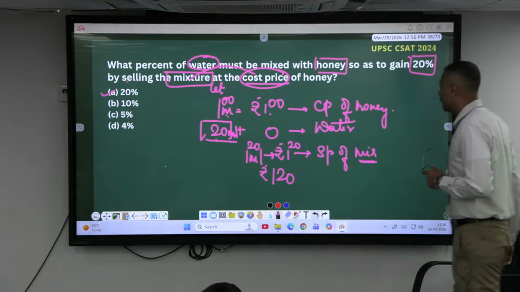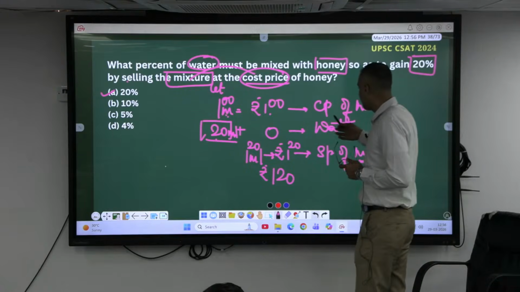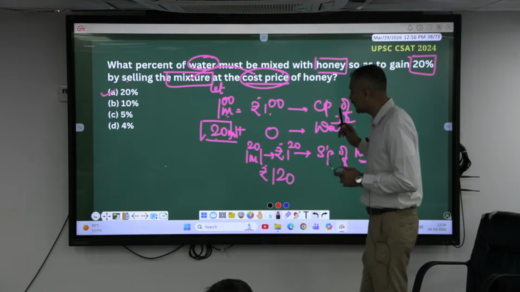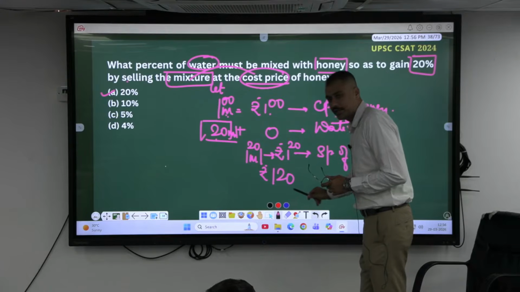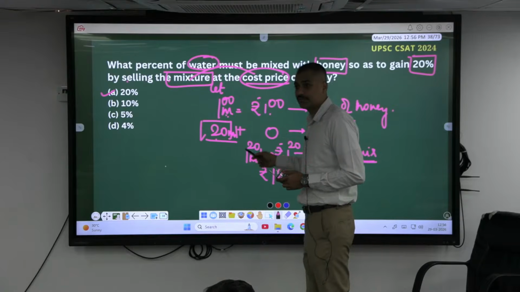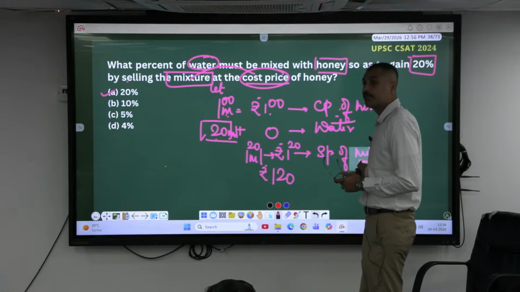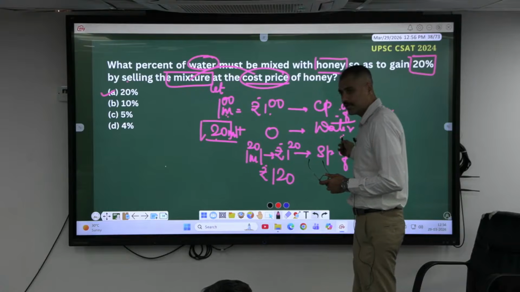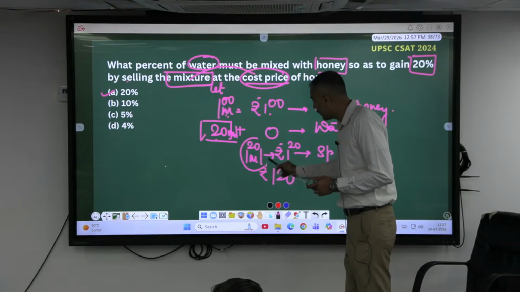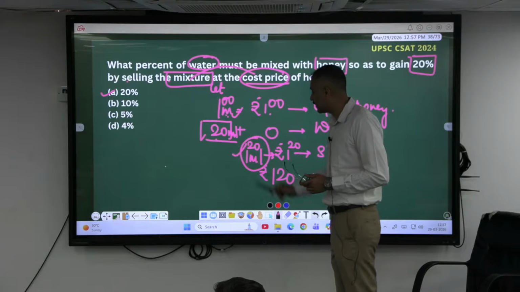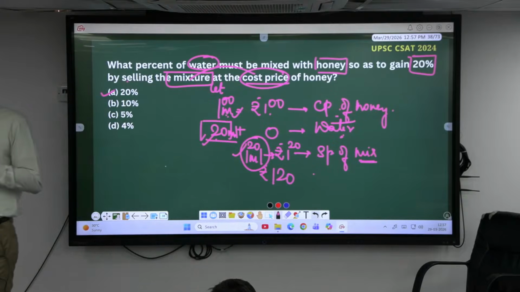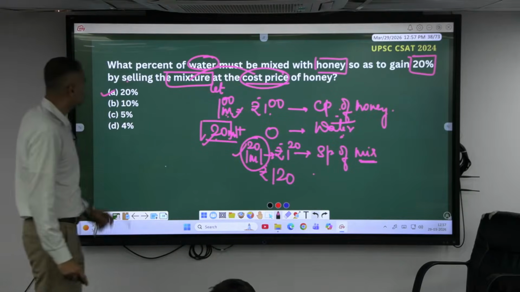So I'll consider 1 ml 1 rupee. So 100 ml I have bought, 100 rupees cost price of the honey. I am earning a profit of 20%, means I should be selling it at 120. But I am selling it at cost price only. Whatever the price I have bought, I am selling. But I am not selling the honey. I am selling what? Mixture. What I have mixed? Water. To sell it at 120 at the price of 1 ml 1 rupee, you have to sell 120 ml. Bought 100 ml, sold 120 ml means you must be mixing 20 ml of water. So percentage of water mixed is 20%.